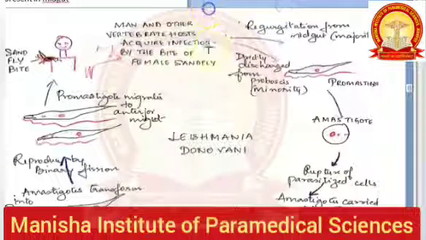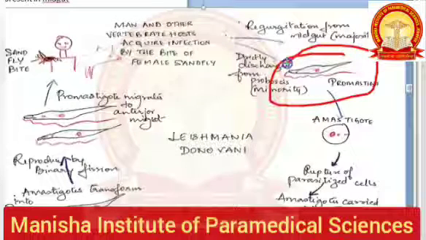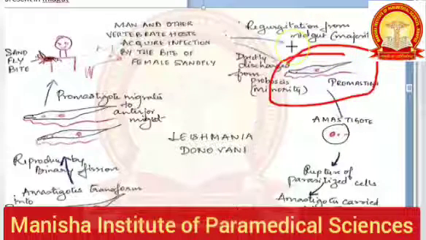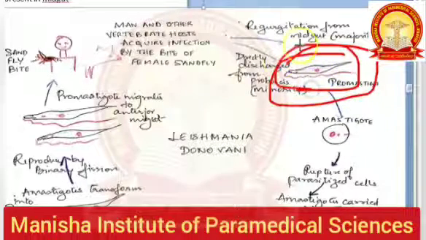Then, let's take red. Now, what is coming out of the sandfly? A promastigote is coming out, right? Now, there can be regurgitation from midgut of the sandfly, or it can be directly discharged from the proboscis of the sandfly. However, whatever happens, this promastigote finally reached us. That is what is important.